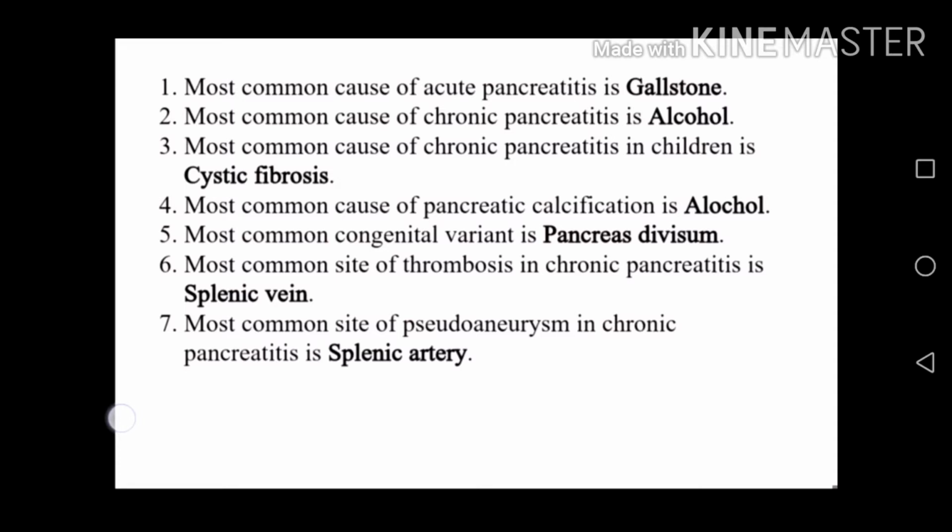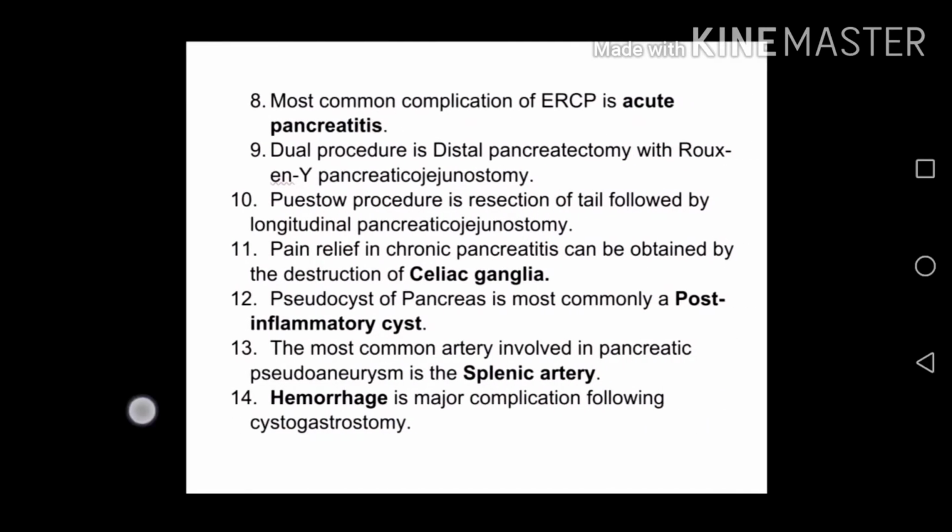Most common congenital variant is pancreas divisum. Most common site of thrombosis in chronic pancreatitis is splenic vein. Most common site of pseudoaneurysm in chronic pancreatitis is splenic artery. Most common complication of ERCP is acute pancreatitis.